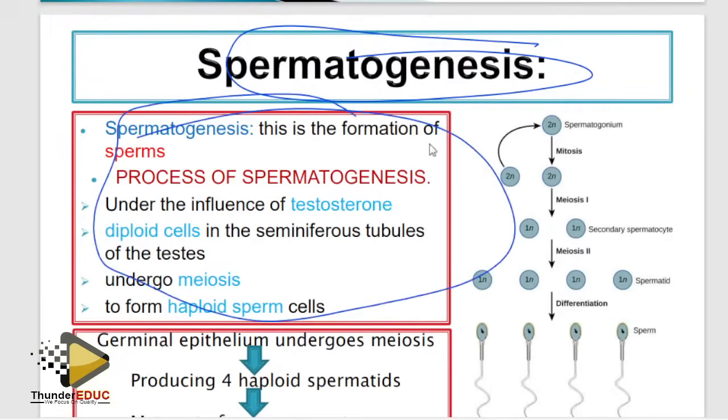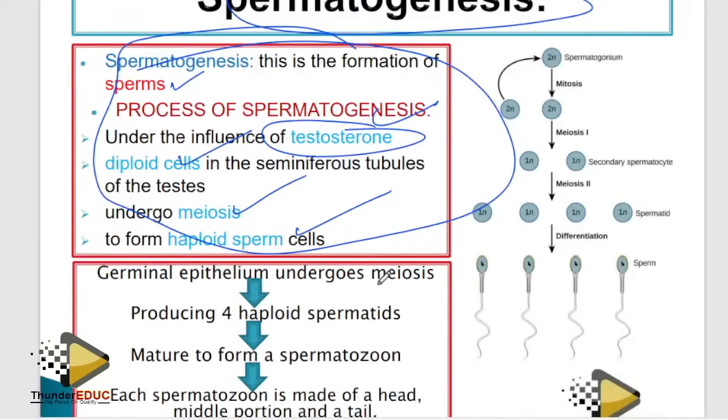Spermatogenesis, the formation of sperms. You tell us, cool, you get a mark. Under the influence of testosterone, you get a mark. The diploid cells in seminiferous tubes, you get a mark. Undergo meiosis, you get a mark, to form haploid sperm cells. A mark. Don't tell me other things. Don't tell me spermatids, primary oocyte, secondary oocyte. We don't want those in spermatogenesis and oogenesis.